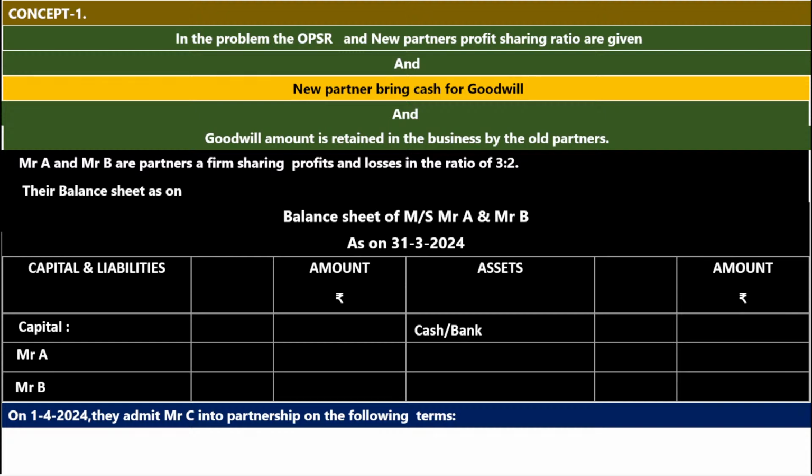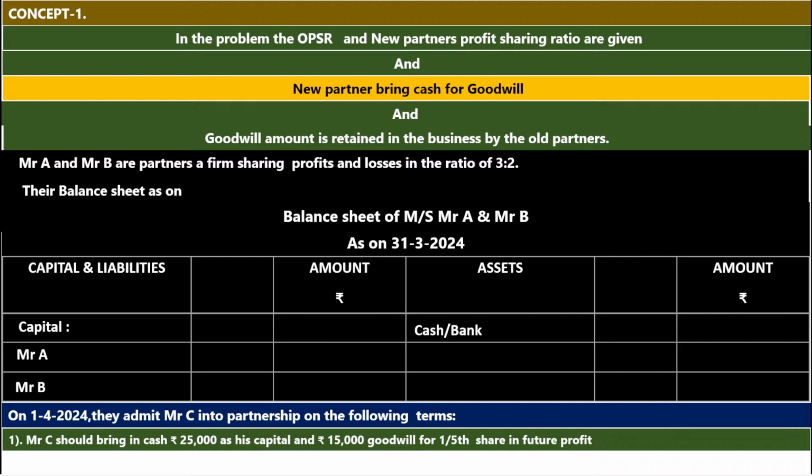Now, who are the old partners? Mr. A and Mr. B. What is the OPSR? 3:2. What is the old balance sheet date? 31st/3/2024. So the date on which the new partner is admitted into the partnership firm is 1/4/2024. Who is the new partner? Mr. C.